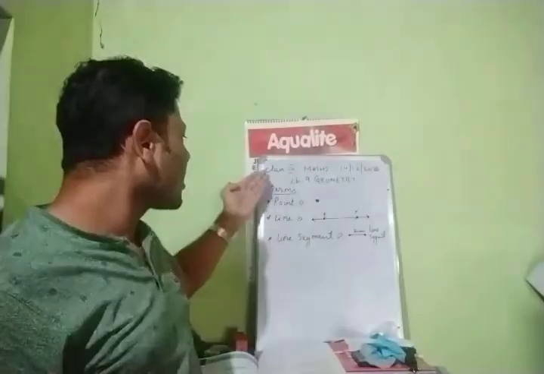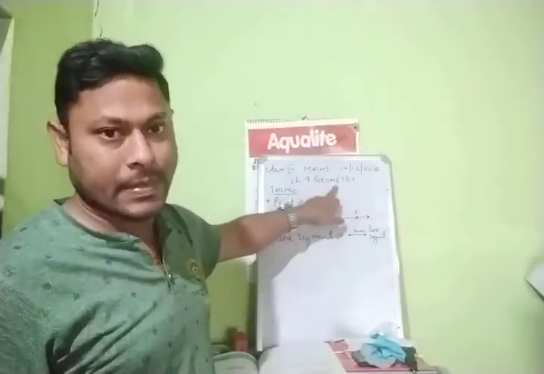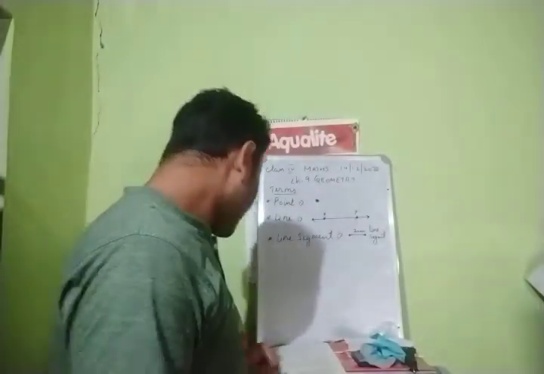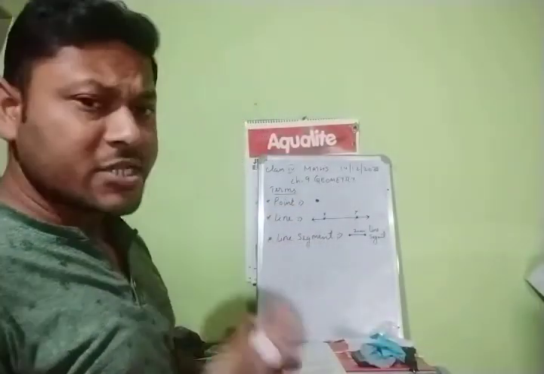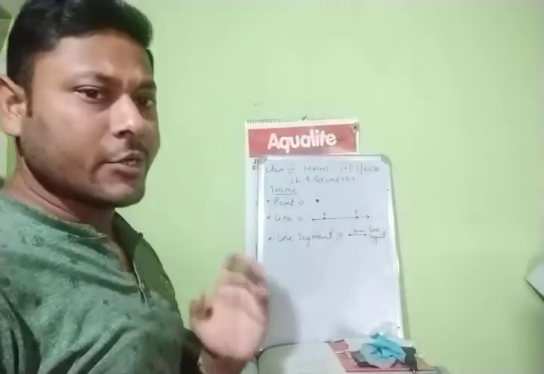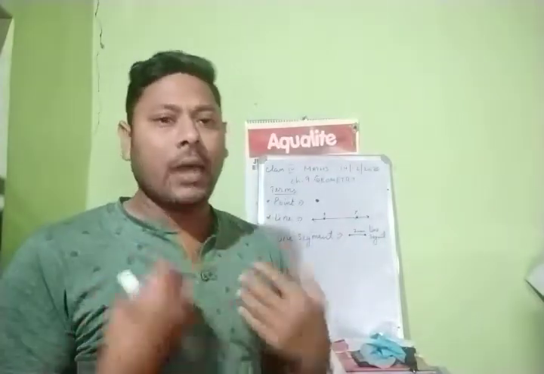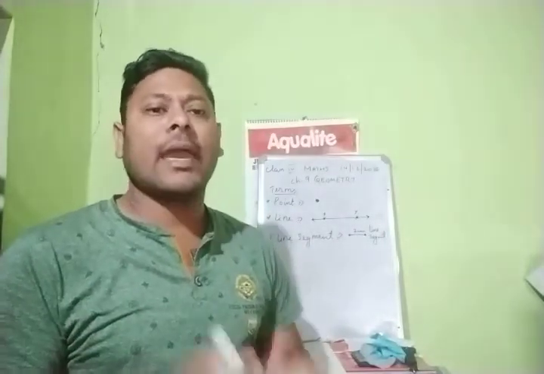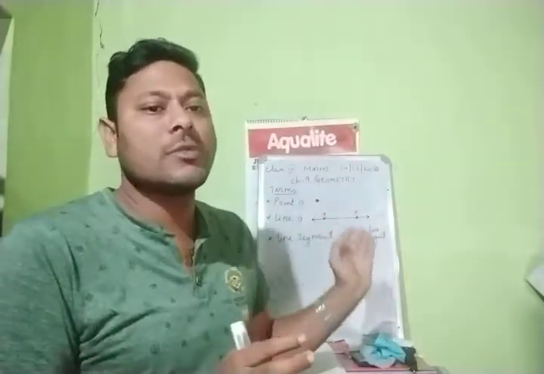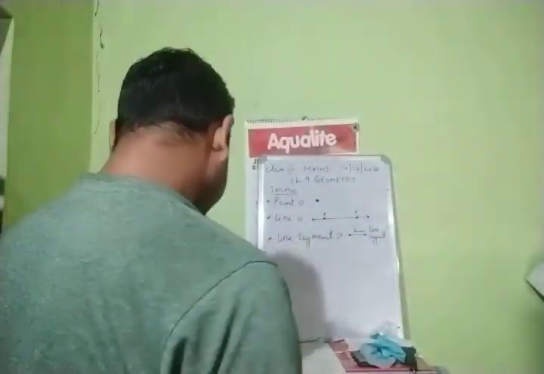Now, these are the three terms related with geometry. When we solve the questions, it will be very clear to you, and you will not have any kind of doubts. Right, children?